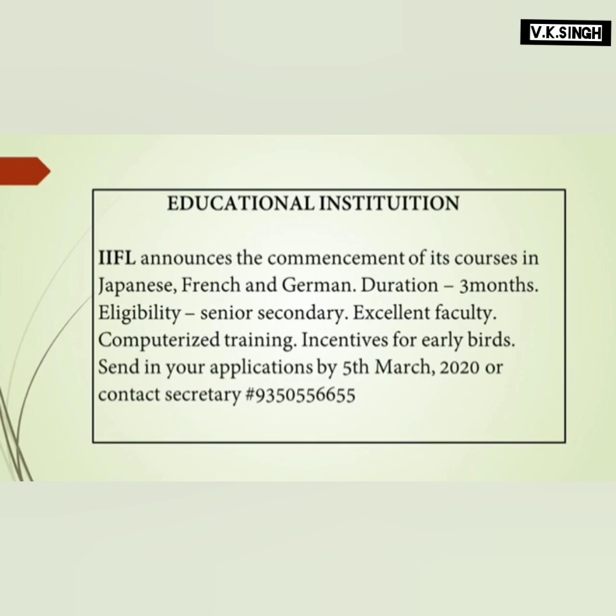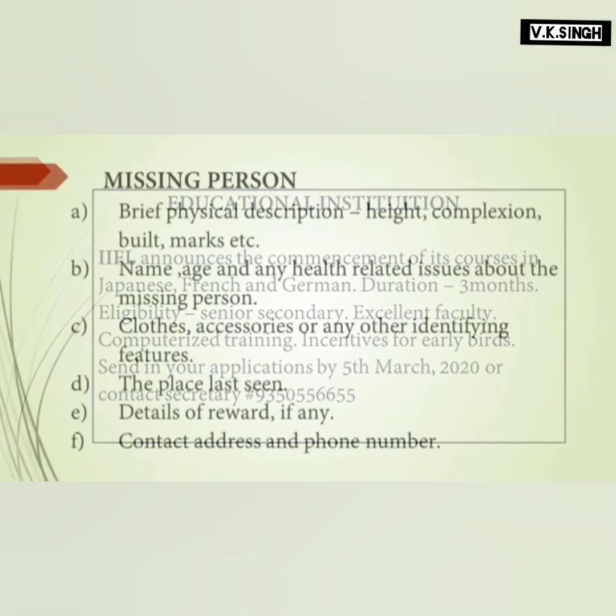Duration 3 months. Eligibility senior secondary. Excellent faculty. So you can see how the keywords are very beautifully used. Computerized training. Incentives for early birds. Send in your applications by 5th March 2020 or contact secretary at this number. So this is how you have to write an educational institution ad.